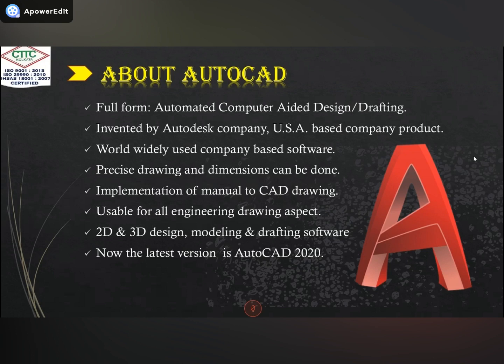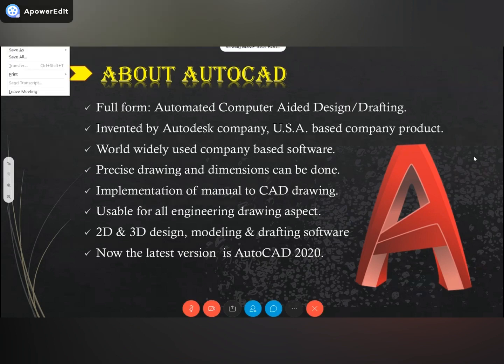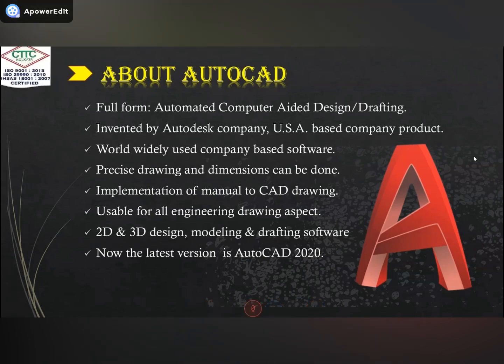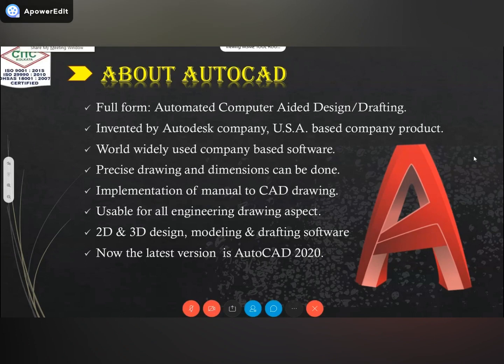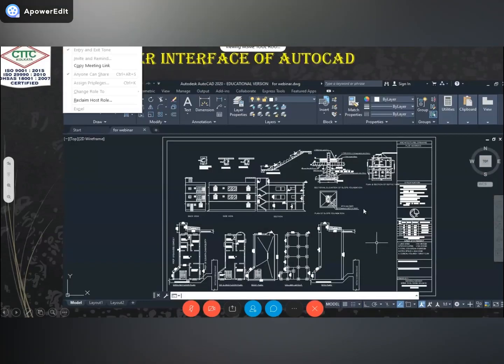You all know about 2D and 3D. 2D is two-dimensional, 3D is three-dimensional. When we work with two axes, that is called 2D. When we do any work through three axes, that is called 3D. Nowadays we are using AutoCAD 2020, the latest version in AutoCAD. So now I am going to explain what civil engineers are doing in AutoCAD.